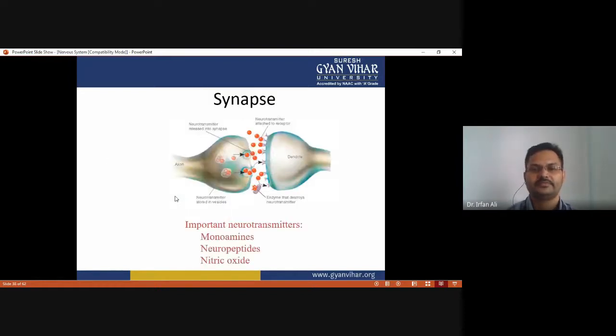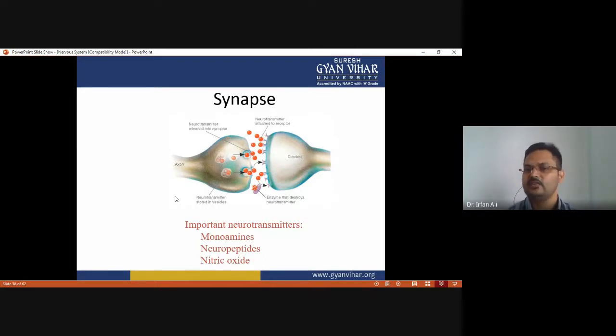So you have to see that there is a presynaptic neuron and a postsynaptic neuron. The axon portion of the presynaptic neuron and a dendrite portion of the postsynaptic neuron, there is a small gap you have to observe. This is called the synapse. And when the action potential arrives at the end bulb of the presynaptic neuron, it initiates the release of the neurotransmitter at the gap between the two neurons, which is called the synapse.